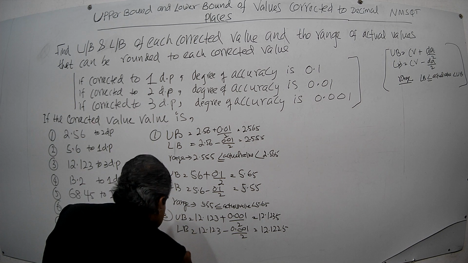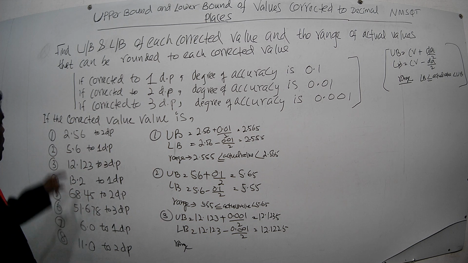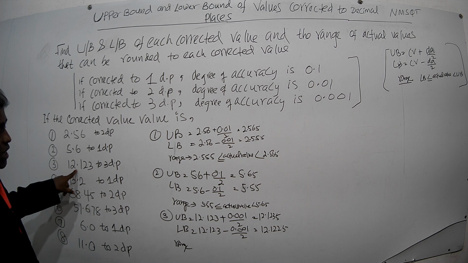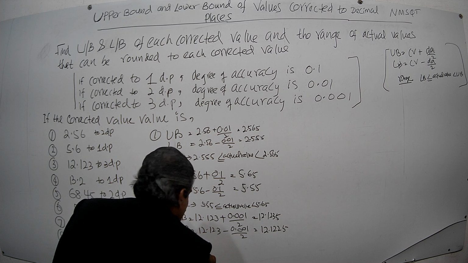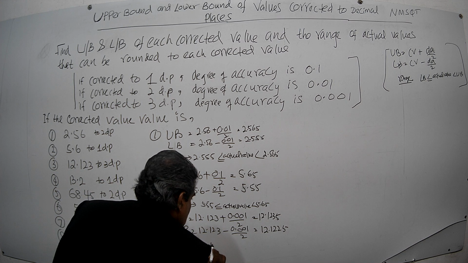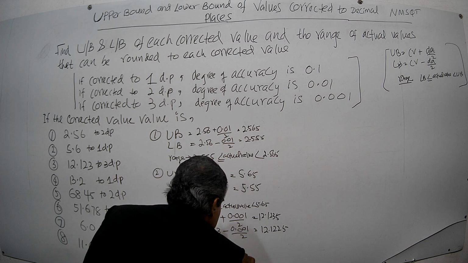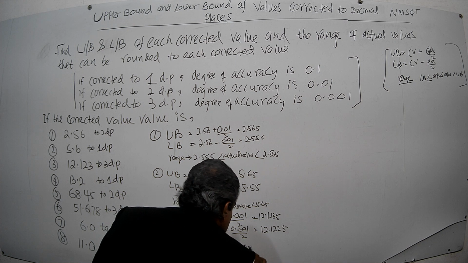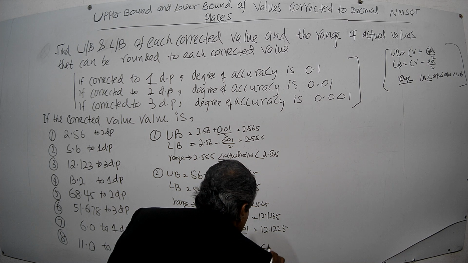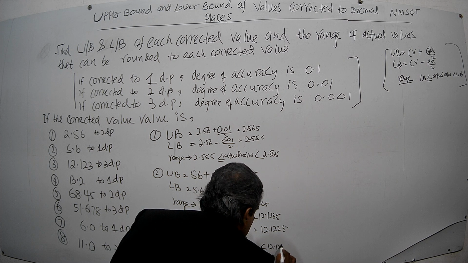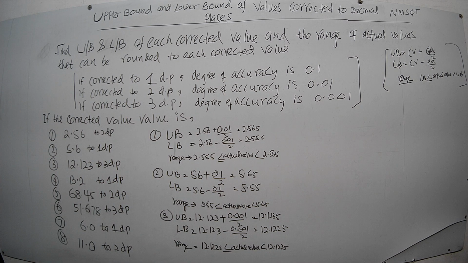Then the range of actual values that can be rounded to this value is: lower bound 12.1225 less than or equal to the actual value, less than the upper bound 12.1235. That is the answer for the third one.